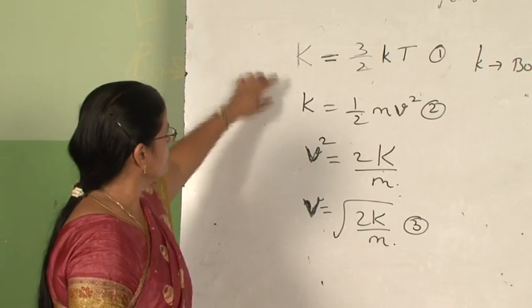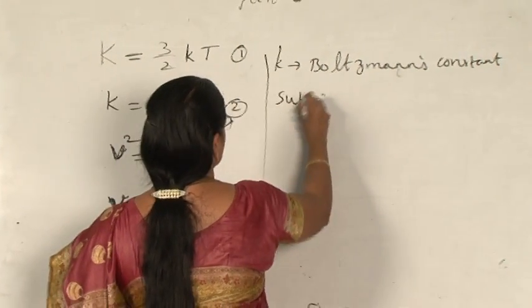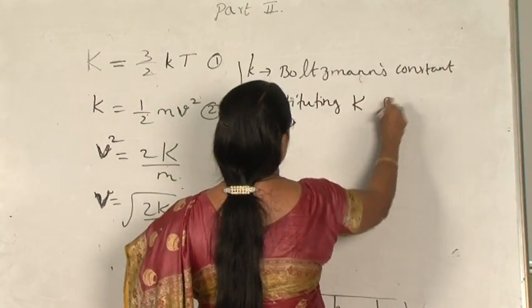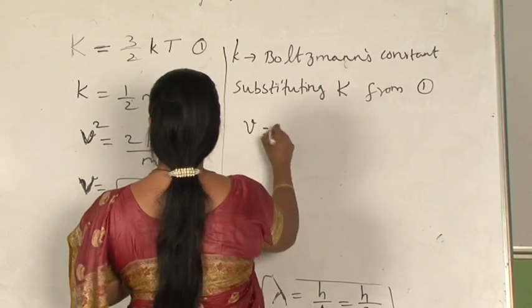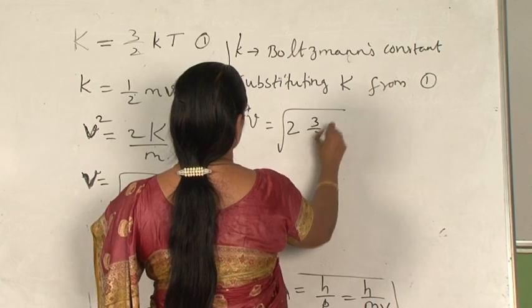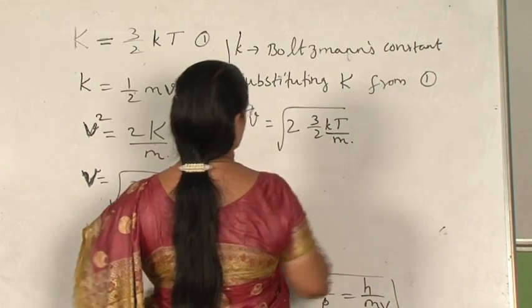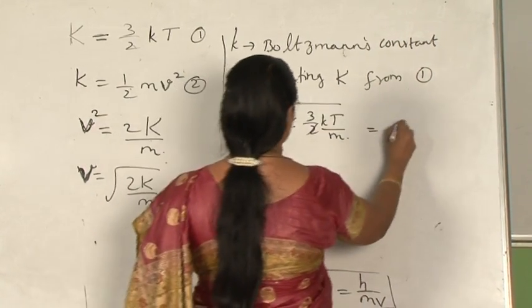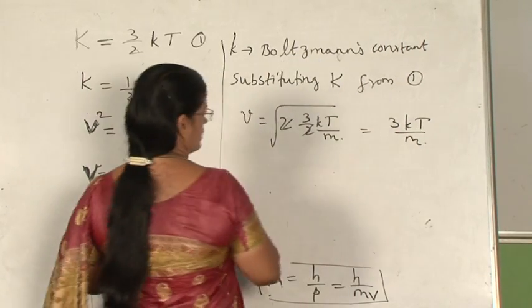So, substituting k from 1, we get v equal to under root 3 kT by m.